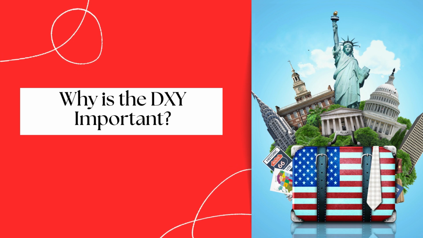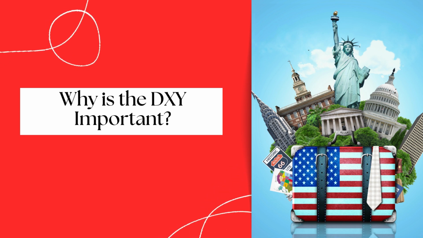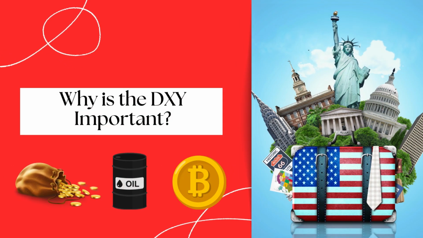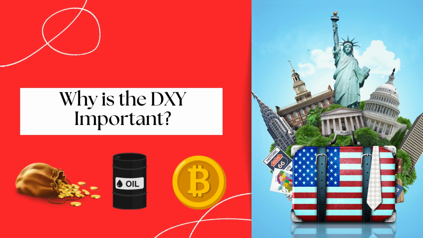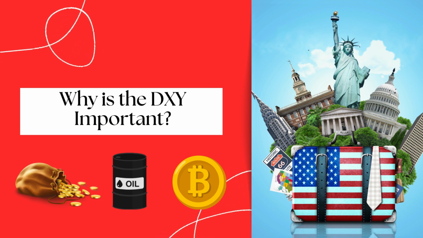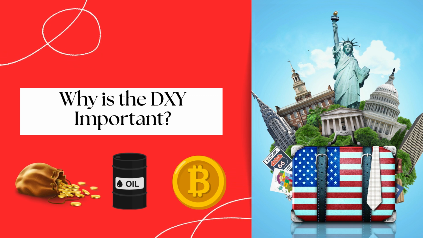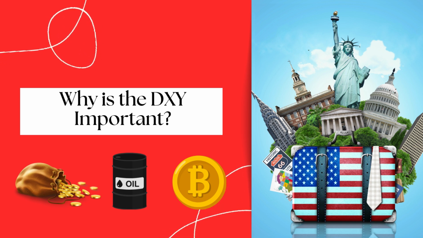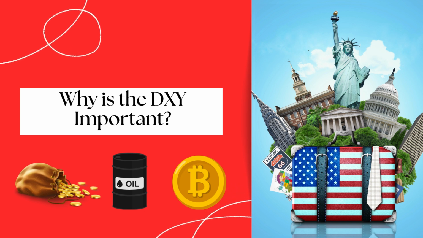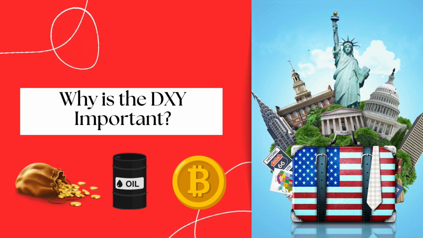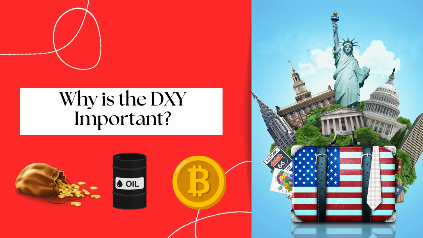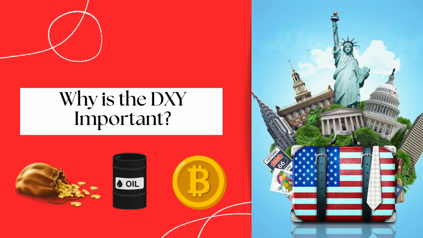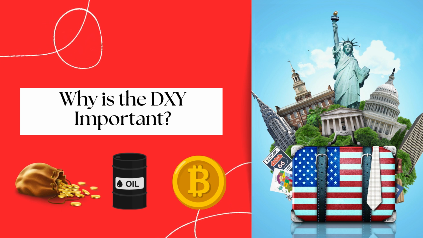Third, correlation with commodities and cryptocurrencies. The DXY frequently exhibits an inverse relationship with commodities such as gold and oil, as well as cryptocurrencies like Bitcoin. Generally, a stronger dollar, higher DXY, tends to result in lower prices for these assets, while a weaker dollar, lower DXY, often leads to higher prices. However, this relationship is not always straightforward and can produce more complex outcomes depending on various economic and political conditions. As a result, we will discuss more about this key point in this video.